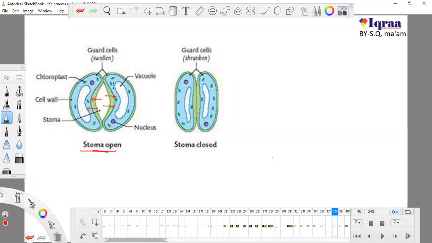With the opening of stomata, it can take anything inside, it can remove anything. What things are those? First water, second carbon dioxide, and third oxygen. So stomata can exchange water, carbon dioxide, and oxygen. You must remember these three things: what can a stomatal opening or stomatal aperture exchange.